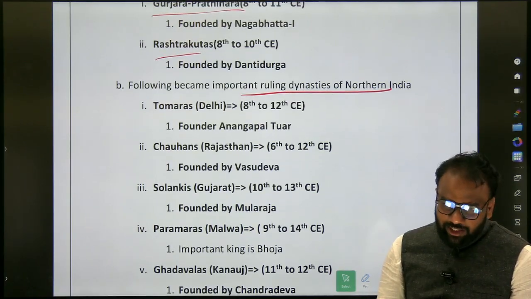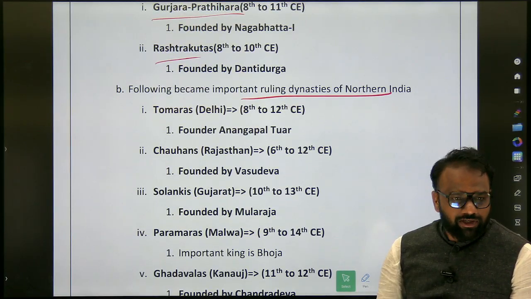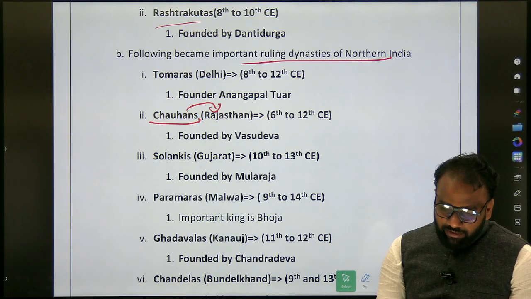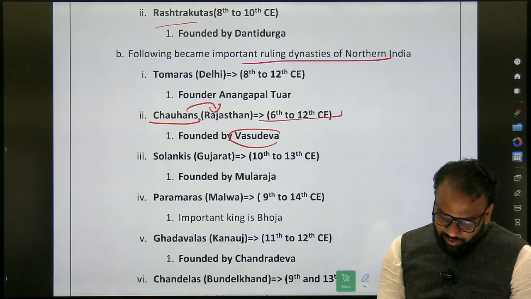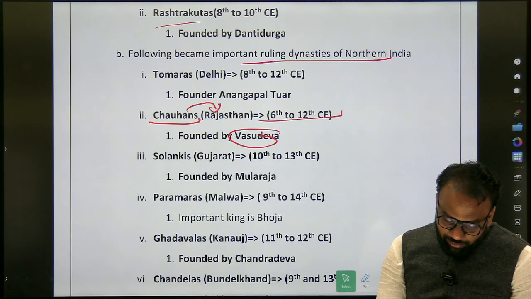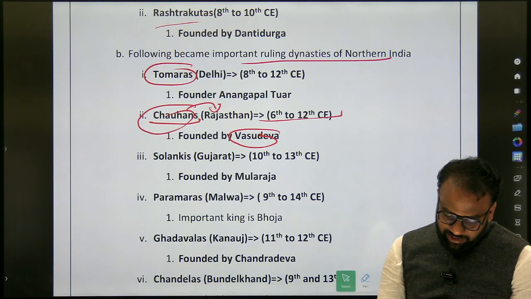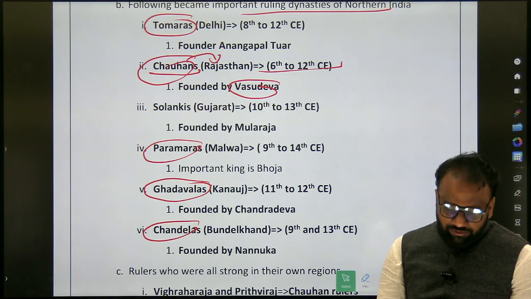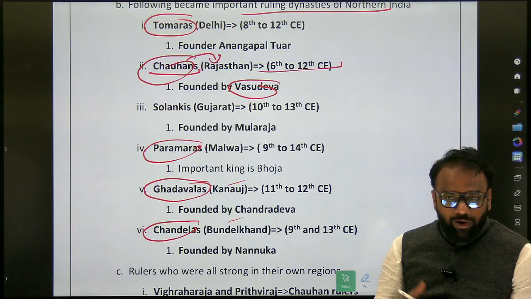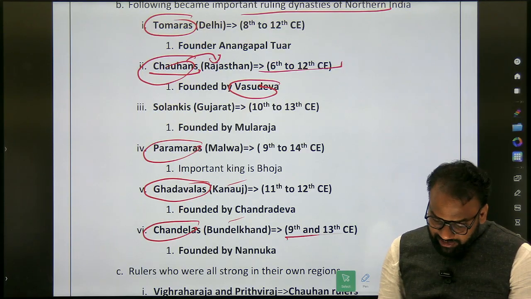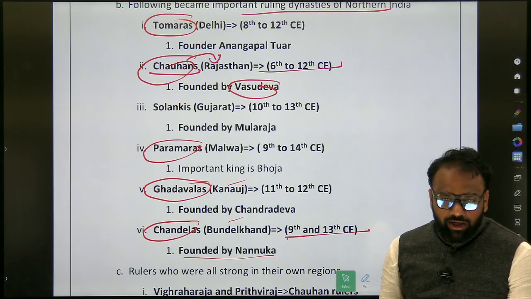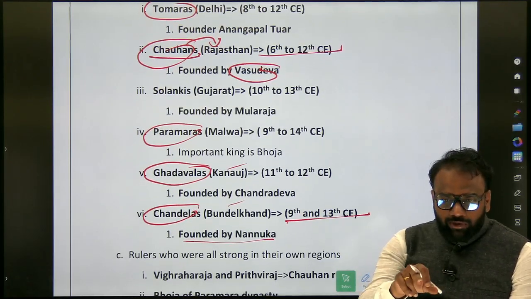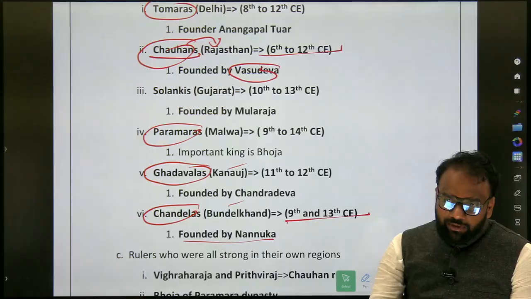Now, for whatever dynasties have been mentioned here, I have added some extra information. What is the extra information? If you take any dynasty, where was it present? From which century to which century? Who was the founder? So some extra information. There we have Tomaras. They have mentioned Chawans, Parmaras, Gardwalas, Chandelas, and a few places like Kanauj, Bundelkhand. What is the extra information that we have added? From which century to which century. Okay. So this entire content you will take back to that free space wherever it is available. You will just add it.